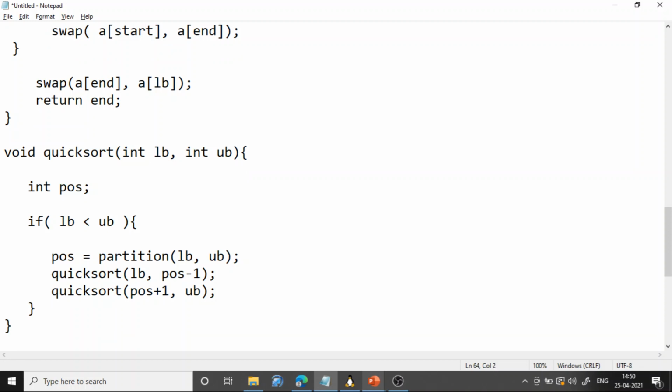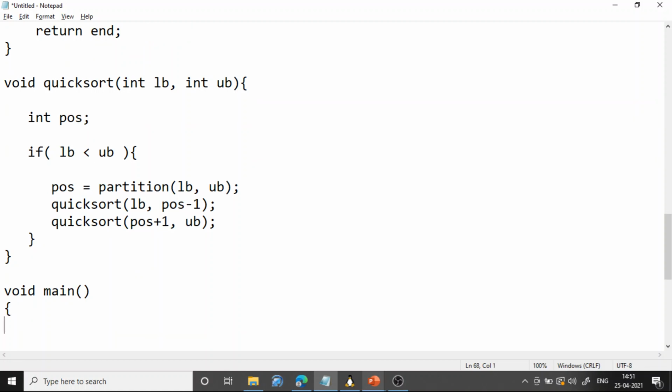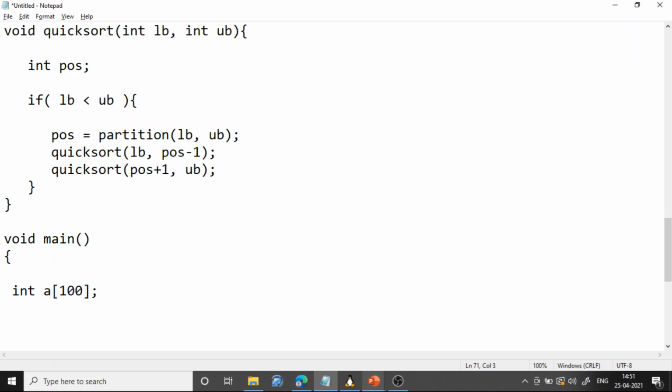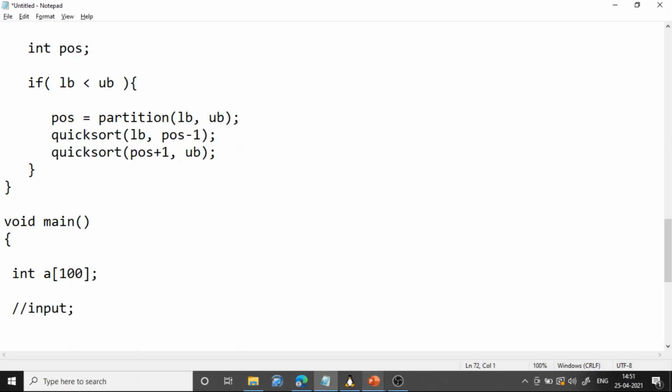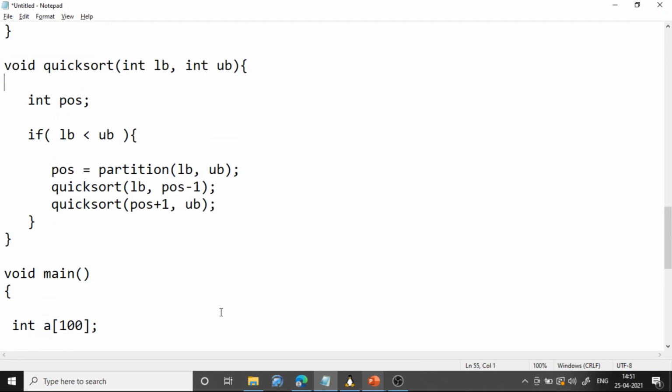So this is the core logic. This quicksort function we will call from the main function. In main, we will take user input for the array and declare it, or you can declare the array globally also. Say the array contains 10 elements, then we call quicksort of 0 comma 9, because the array contains 10 elements. The lower bound is 0 and the upper bound is 9, so that will call this.